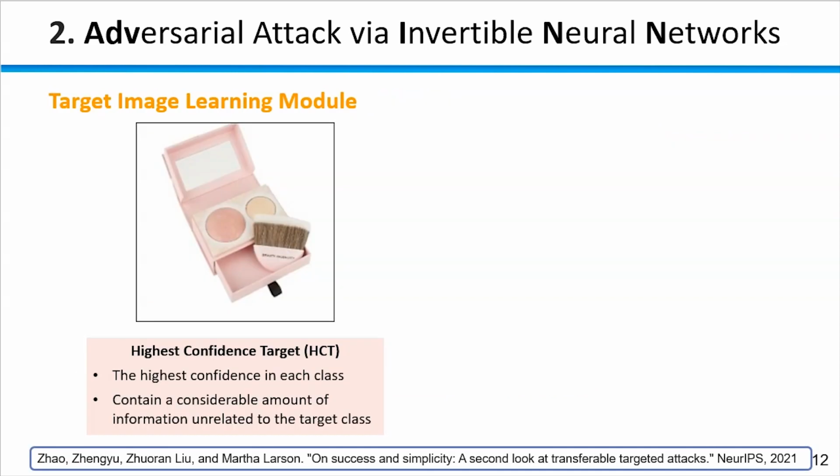The selection of the target image directly affects the convergence speed of the network, so it plays an important role in our method. We propose three selection methods to choose the target image. Firstly, we select the image with the highest confidence in each class, but the convergence speed is limited by the considerable amount of information unrelated to the target class.